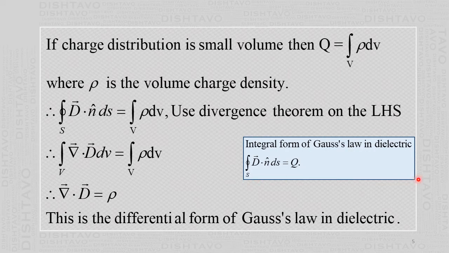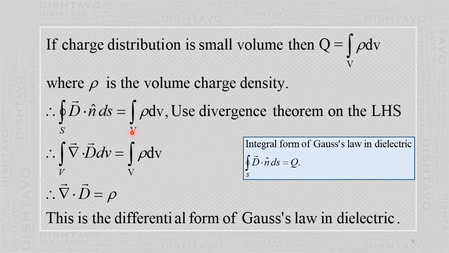I have written in this box what you have derived in the previous slide, that integral form of the Gauss's law in the dielectric, that is the loop integral, surface integral of vector D dot n cap dS equal to capital Q. Now if the charge distribution is in a small volume, then for that element volume the charge is rho dV, and the integral of that will be the total charge. So this is a volume integral. Although you have written a single integral, actually it is a triple integral. That rho is the volume charge density. So this Q we substitute in this equation, we get this.